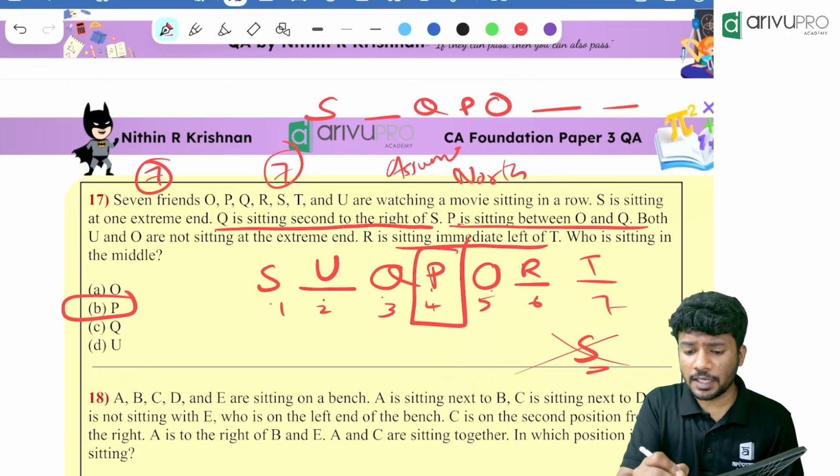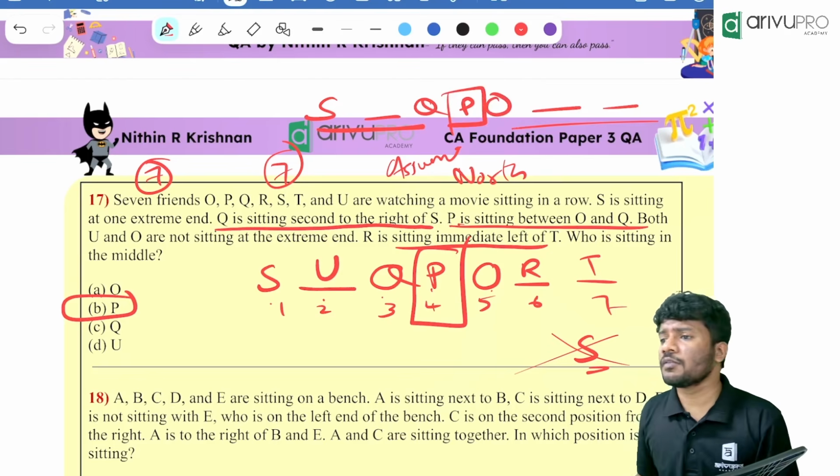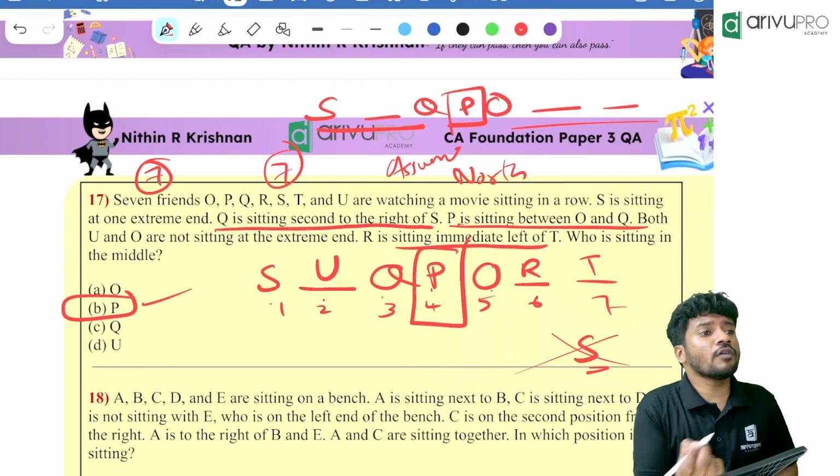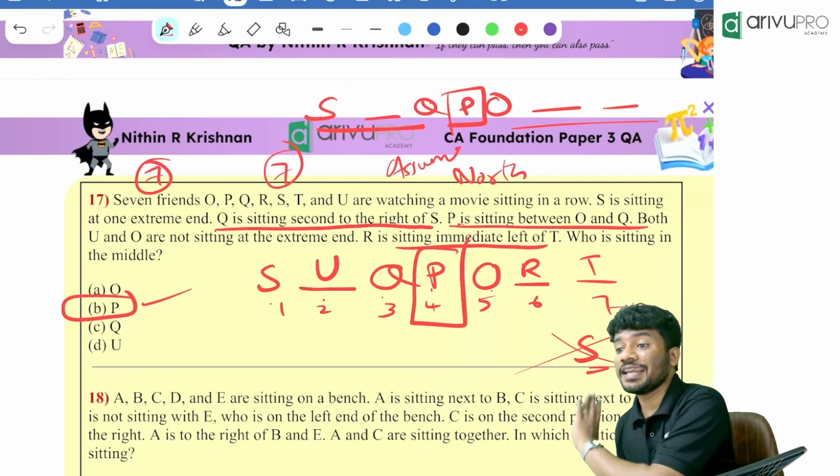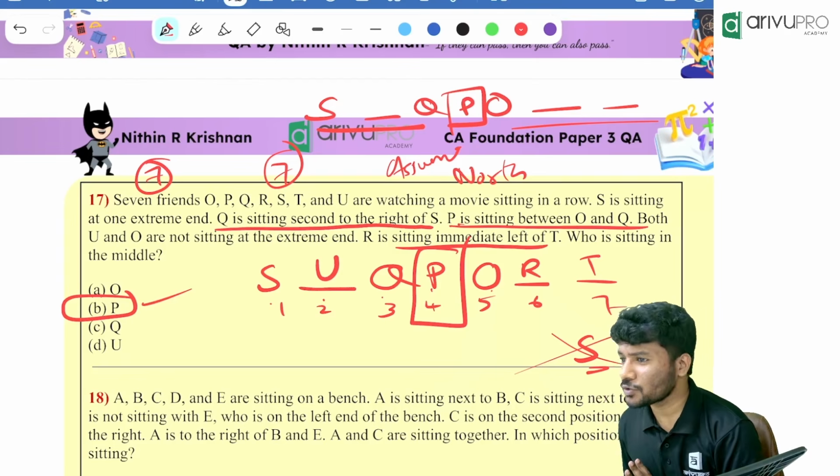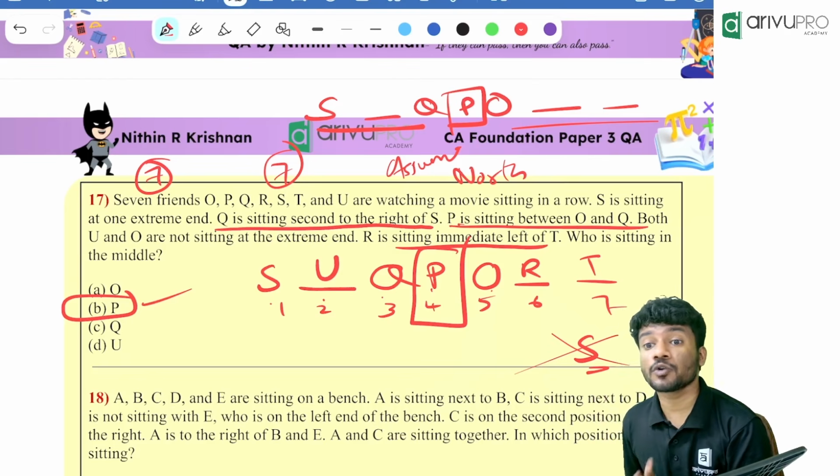2 people are remaining. In total 7 people are there. Then who will be there in the middle? P will be there in the middle. We could have directly gone for the answer without even filling all the gaps. Understood the question? There were multiple questions like this.